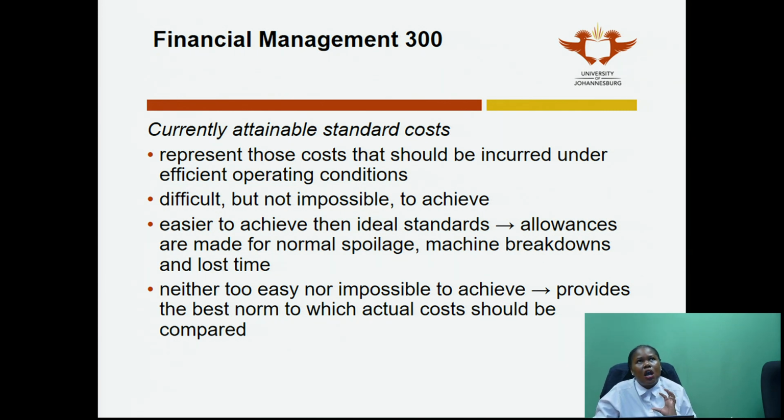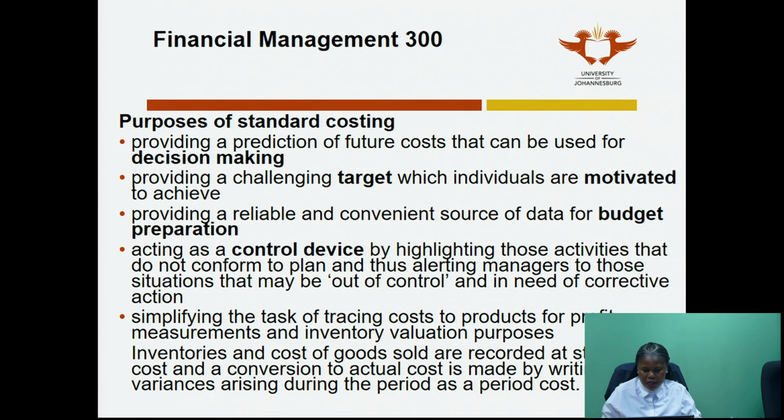Please don't spend a lot of time trying to memorize, or I don't know how you study, but trying to write extensive notes on this. This is just something that you need to be able to understand, that companies have an option in terms of how they set their standard. They have an option in terms of their system, whether they use predetermined costs or they use engineering methods. You need to be aware of that.